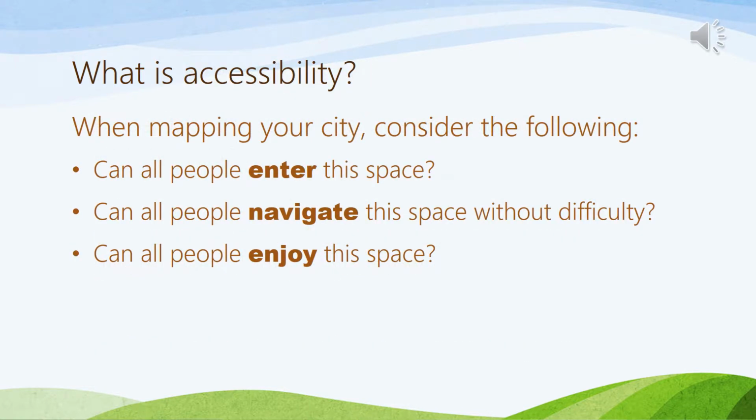Earlier I spoke about accessibility barriers. I realized that some people might not be sure of what an accessibility barrier is. So I would suggest when mapping your city, consider the following questions. Can all people enter this space? Can all people navigate this space without difficulty? And can all people enjoy this space? If your answer is no to any of these questions, you may have spotted an accessibility barrier.